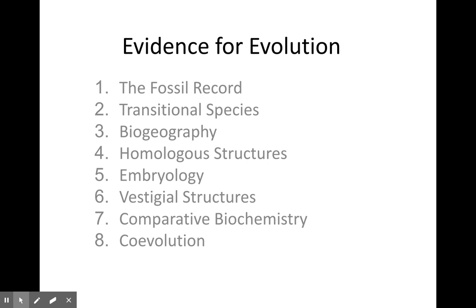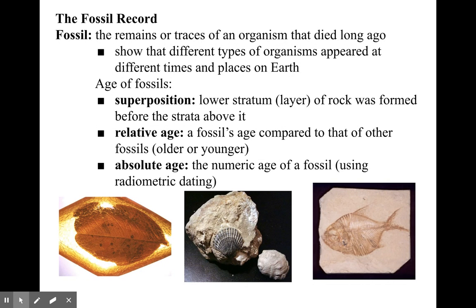So here is the evidence that evolution does occur, has occurred, and will continue to occur. We have 8 things to go through as evidence that evolution occurs on Earth. First, let's start with the fossil record, which for me is the biggest piece of evidence for evolution, because there is an obvious transition from one species to another as we look into the fossil record.